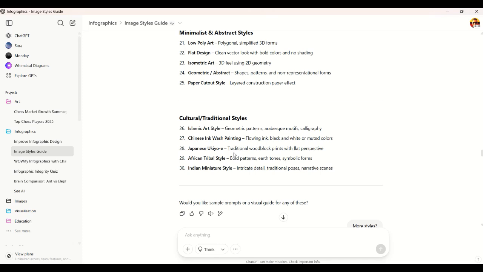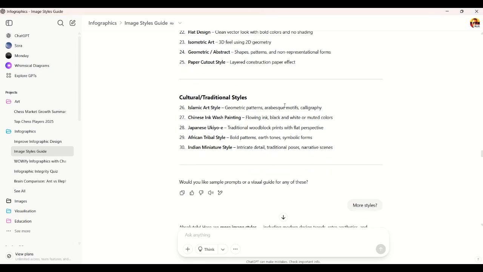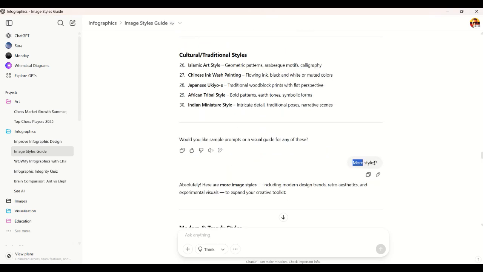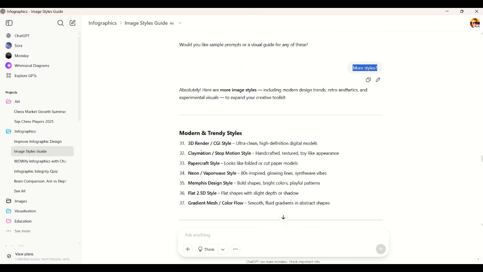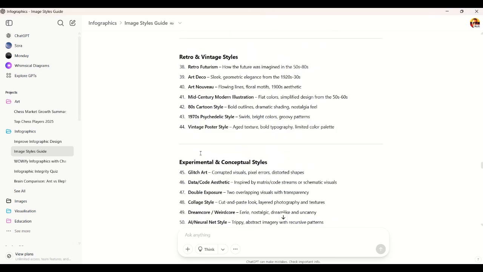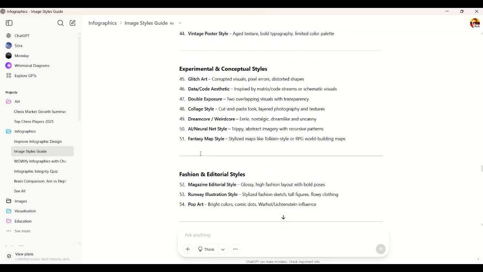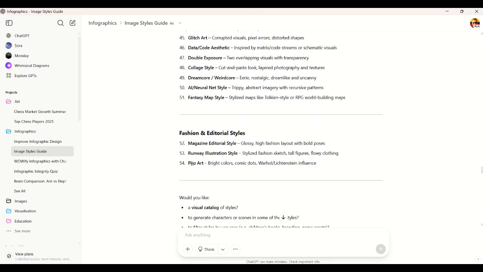I asked him, I said, okay, you gave me the full list, but maybe there's more. So I asked him, more styles, question mark, and you know what happened? He gave me more styles. 31, 32, 33, and it went on to the break of dawn, and we have it here, 54 styles, ending with pop art. Pop art should be high on the list, but anyway. So now I've got 54 different styles to play around with, and you've seen some of the images, which is just totally amazing, right?